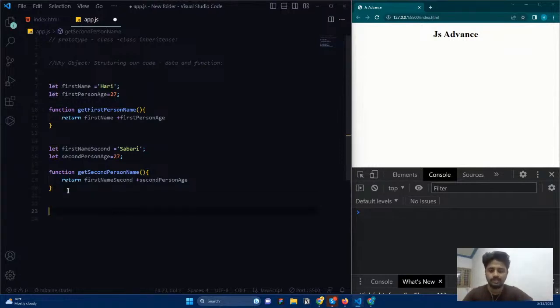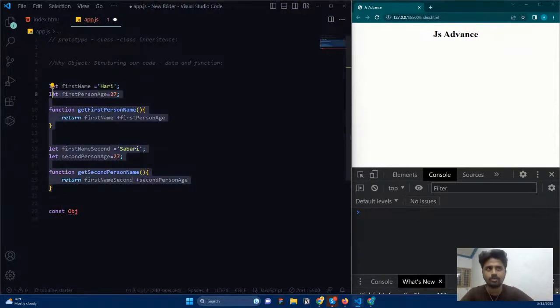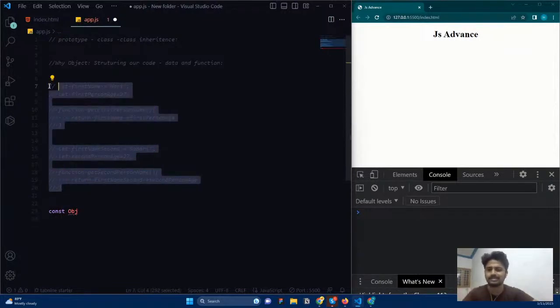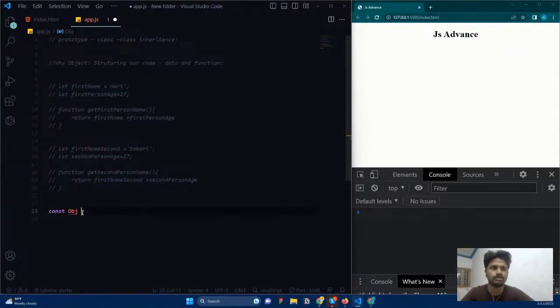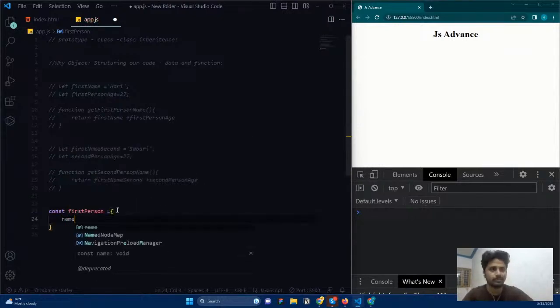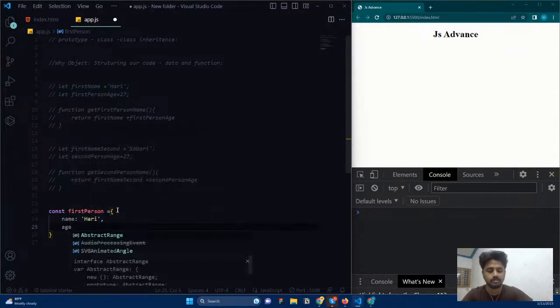We can say const, this is the procedural way of writing code, right? Just simple writing as it is. Object is a better way to do this. I just say obj, object, and here I say first person. So here it is going to be first person, and I'm going to mention the name of the person, and the age of the person, just like this.